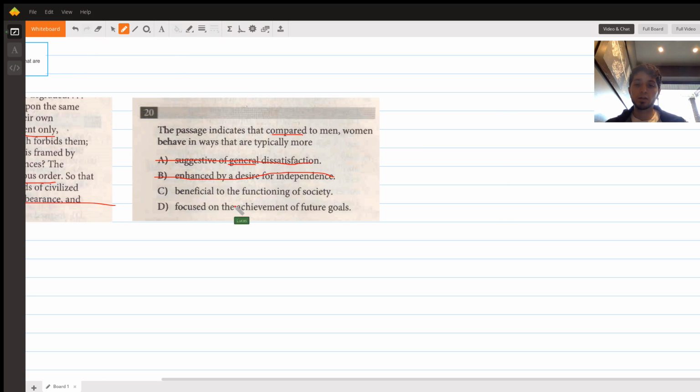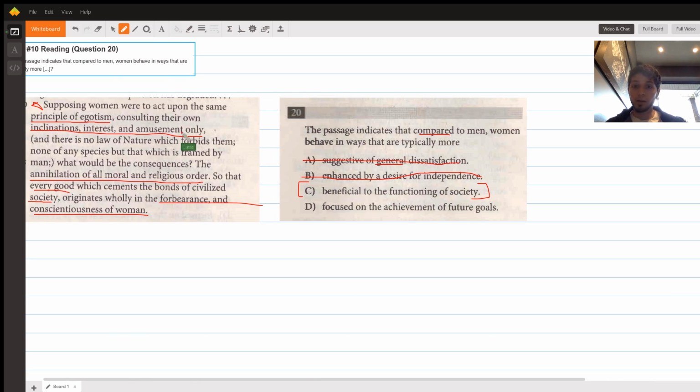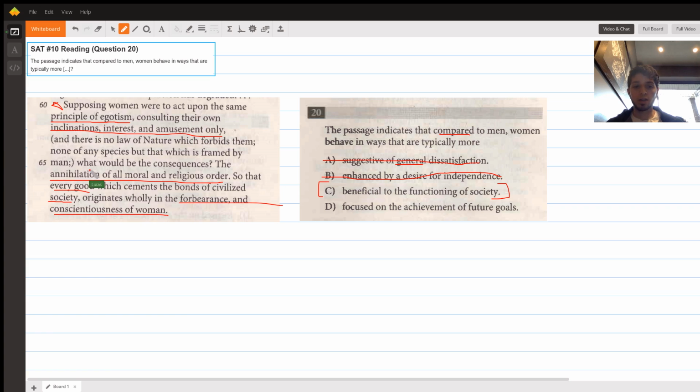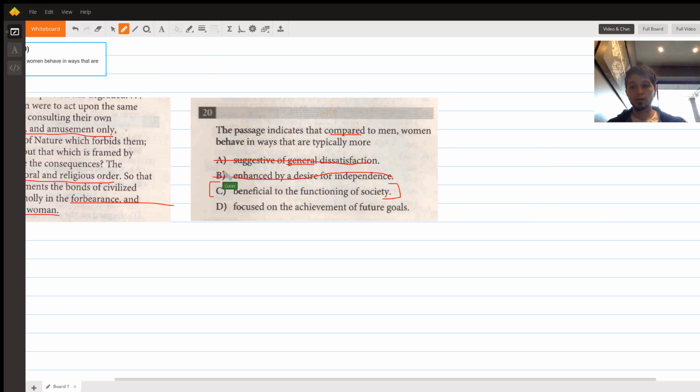C says beneficial to the functioning of society. Now, this looks like a good answer choice for two reasons. One is that it's pretty neutral and general, and those are the answer choices that we want. Beneficial is just a very generic word for good, so basically just good for society. And it does match not only the passage, but the text that we chose. She says every good which cements the bonds of civilized society originates wholly in the forbearance and conscientiousness of women. So this is a good answer choice.